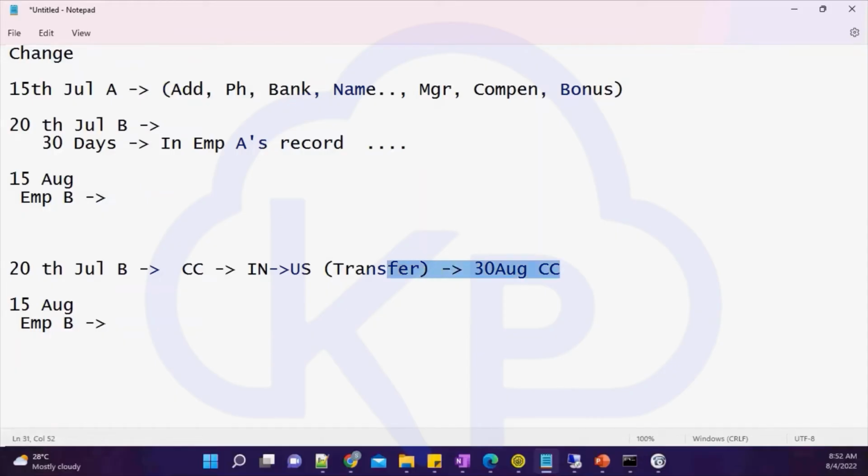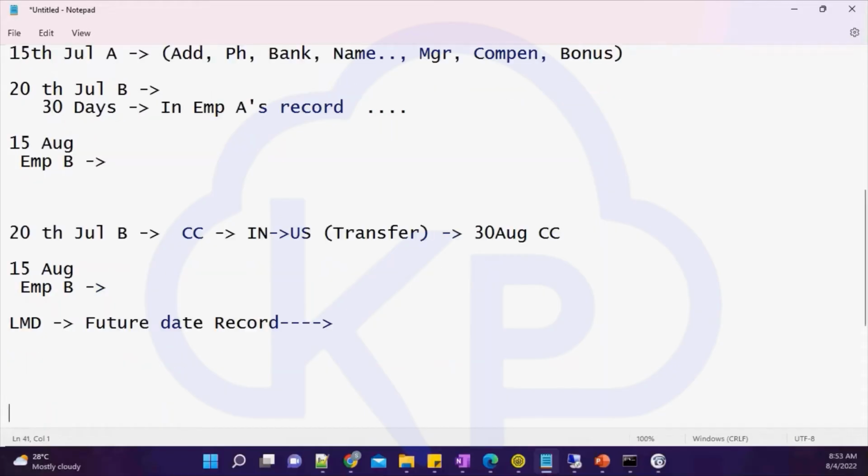Basically, this is not an effective dated record. I am expecting the changes which are until 15th of August, so I am not expecting this particular record. But if I use the last modified query, this record will be pulled in my query. But I am not supposed to send it, because this is a future dated record. I am not expecting this particular record to flow to the target. So how to handle this case?